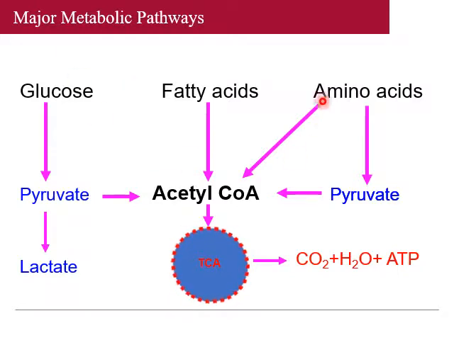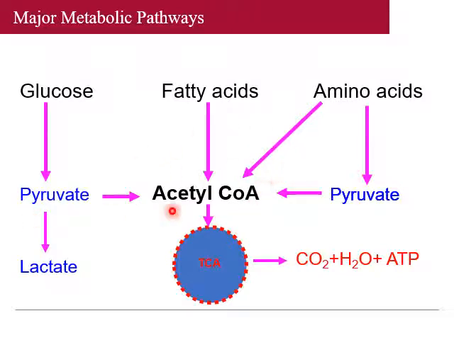So this is the major metabolic pathways interconnection, or how these pathways are getting integrated: the carbohydrate, then fatty acid and amino acid. After the catabolism or oxidation, glucose is converted into pyruvic acid in aerobic condition, fatty acid is oxidized to acetyl coenzyme A, then amino acid after the catabolism, the carbon skeleton of ketogenic amino acid is converted into acetyl coenzyme A, or it can even be converted into pyruvic acid, and pyruvate can be oxidized to acetyl CoA.